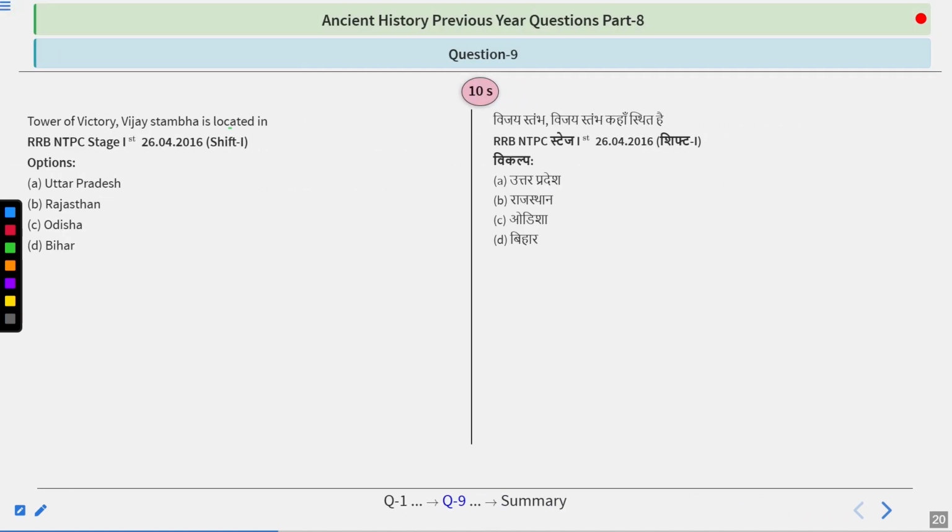Tower of Victory, Vijayastham, is located in. Options are Uttar Pradesh, Rajasthan, Odisha, or Bihar. So this is a simple question. I don't think you need much time, but I have to give it to you. So just take your time and think about it.